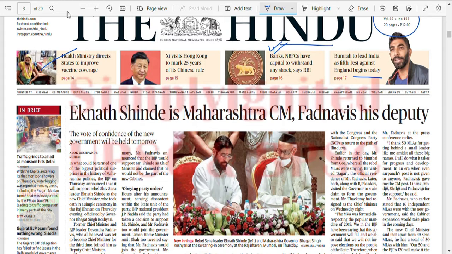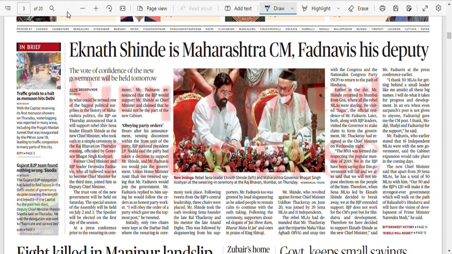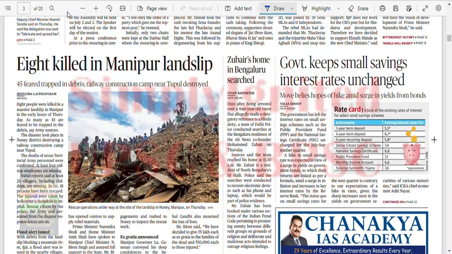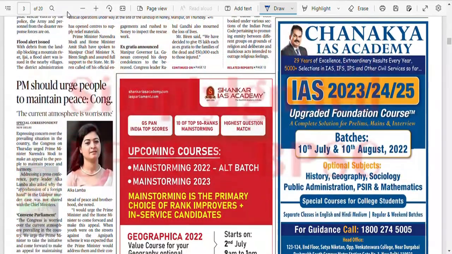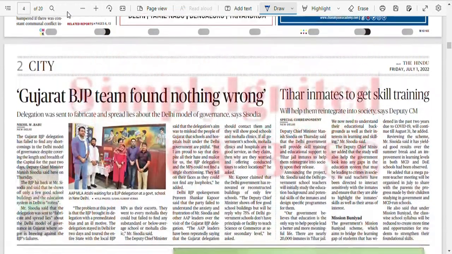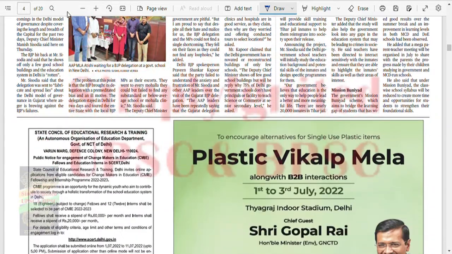Is Bumrah the captain or what? Okay, let's see. This is not important. Okay, this is important: small savings rates that were expected to increase in this inflation have not increased. PM should urge people to maintain peace. Okay, there is nothing here.